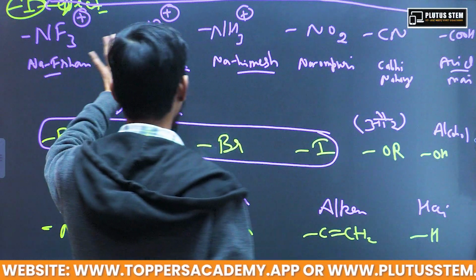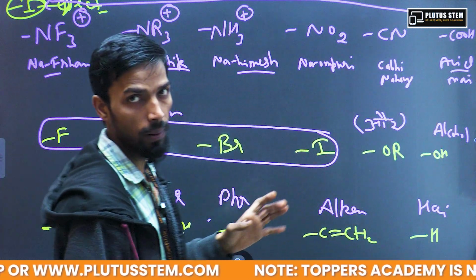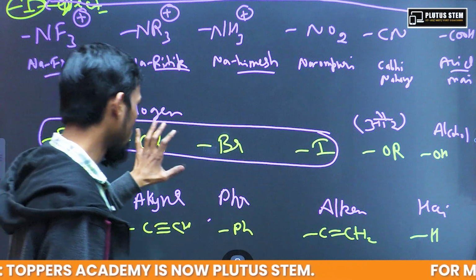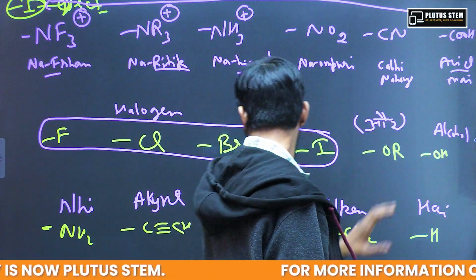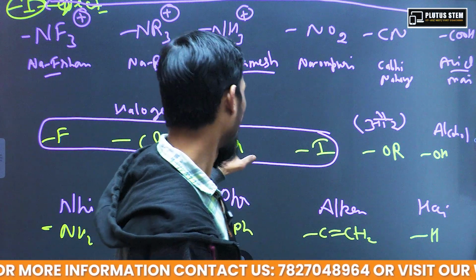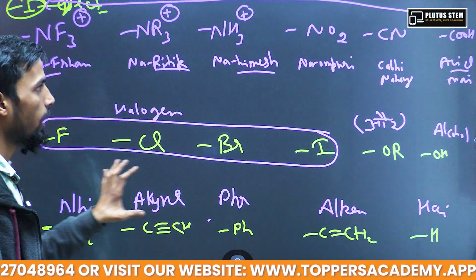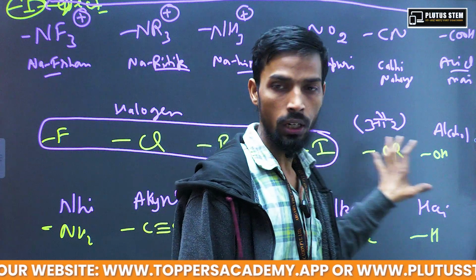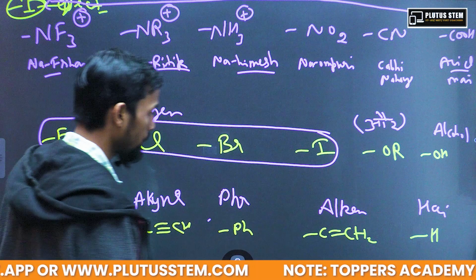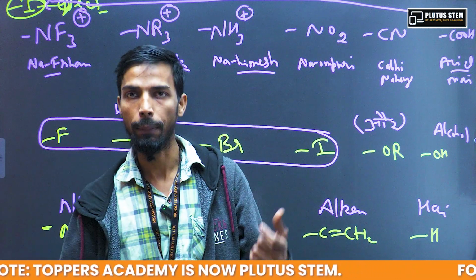Clear? ना फरहान, ना ऋतिक, ना हिमेश, ना ओमपुरी कभी नहाए एसिड में. This is a very simple and rhythmic trick. Now also this fluorine, chlorine, bromine, iodine, halogen और अल्कोहल नहीं है एल्काइन. So it is very simple. And after that we can say, एल्काइन नहीं है तो क्या है, फिर एल्कीन है.